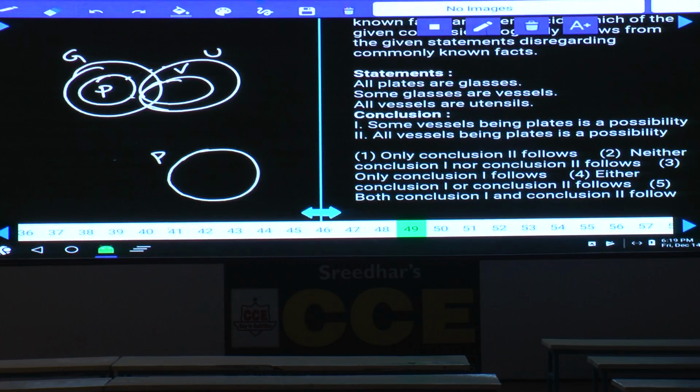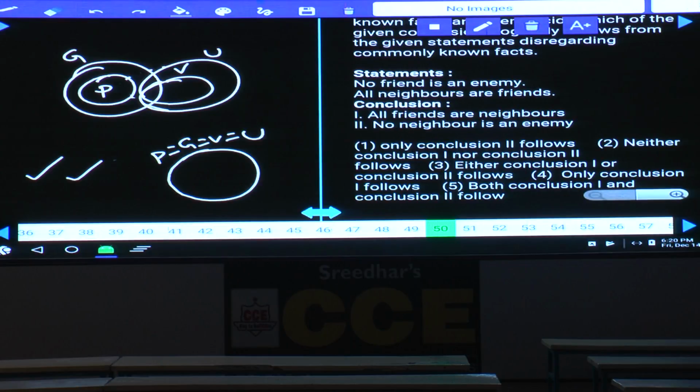Now plate equals glass equals vessel equals utensil. Now some vessels are plates is possible, or not all plates are vessels is possible, some plates are vessels is also possible. All vessels are plates is also possible. Hence both the conclusions follow, and it is given in choice 5. 49. Yes, question number 50.